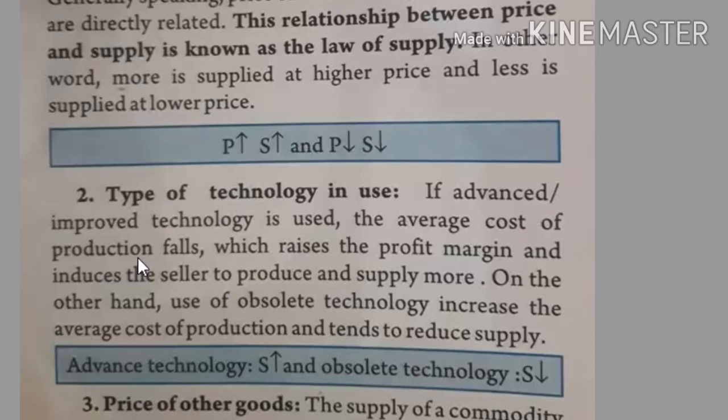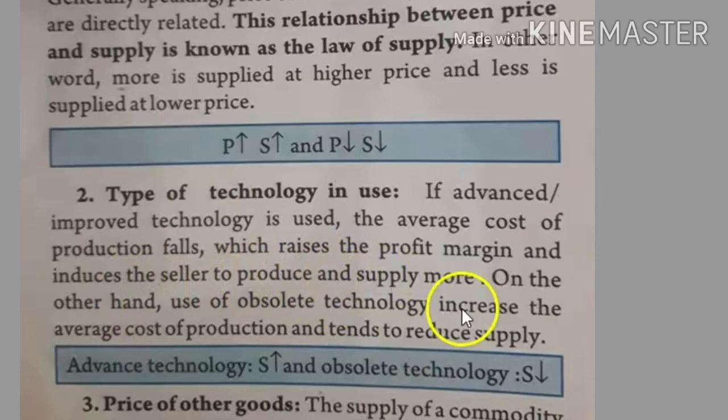The cost of production, that is the wages that we are giving to the laborers, may decrease or may be wholly removed, as machineries are doing the work, which raises the profit margin and induces the seller to produce more and more and supply more.